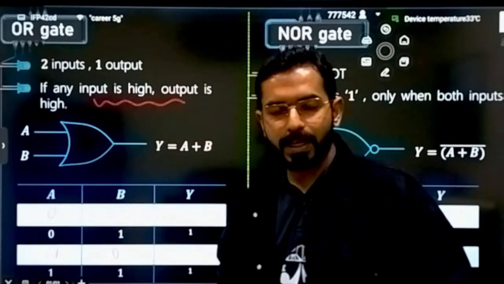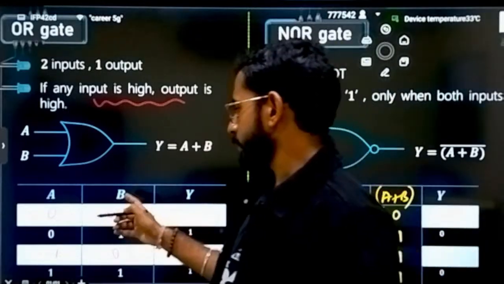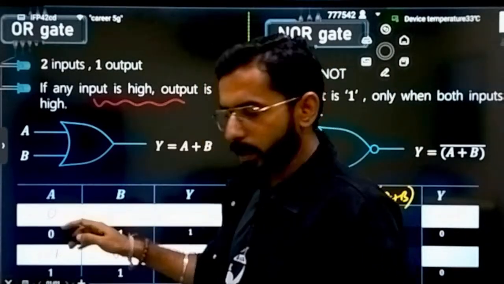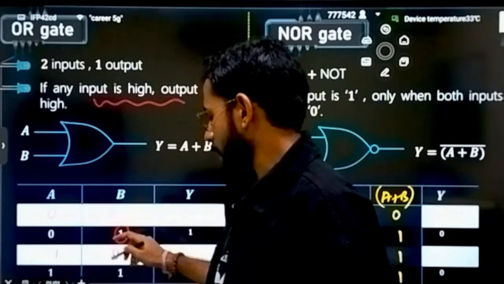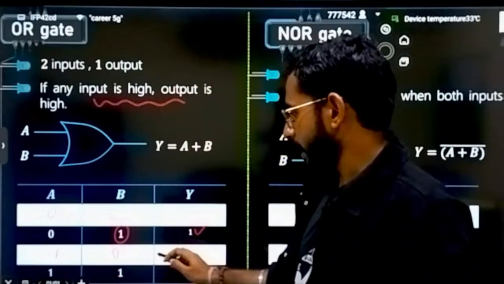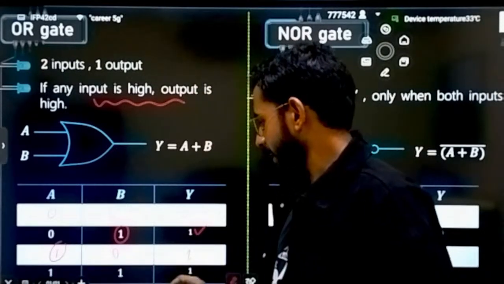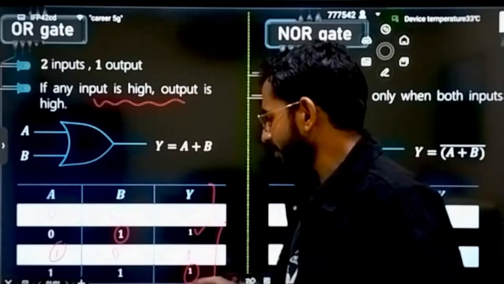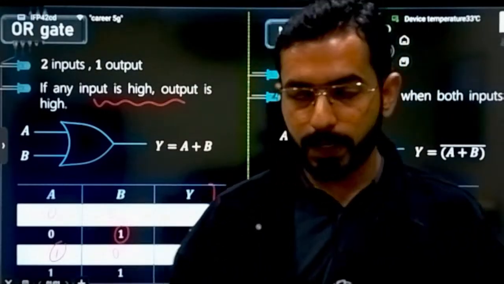Now what is the definition of OR gate? If any one of the inputs is high, output is always high. 0 0, both are lower input, that means output will be 0. 0 1, 1 is higher input, that means output will be higher, that means it will give you 1. 1 0, again a higher input, that means again output will be 1. 1 1, that means again the output will be 1. That means if any one of them is 1, directly you will have an output of 1.